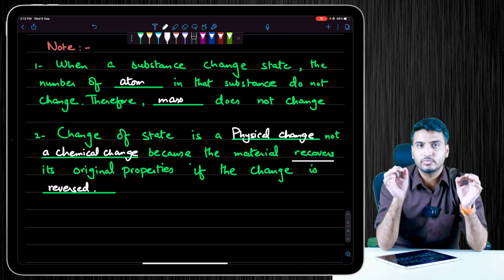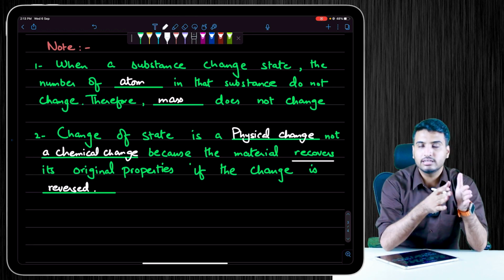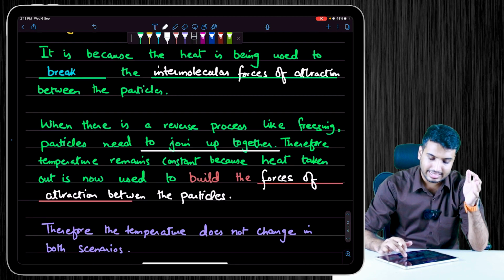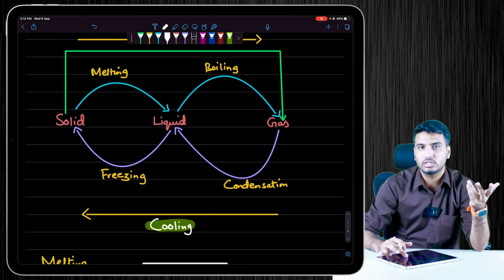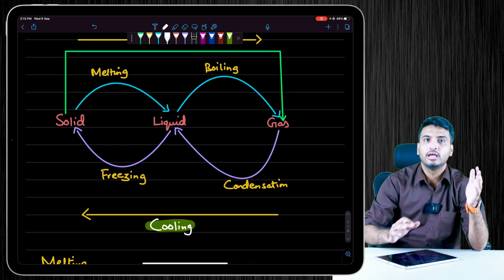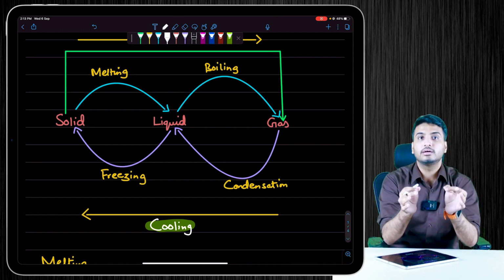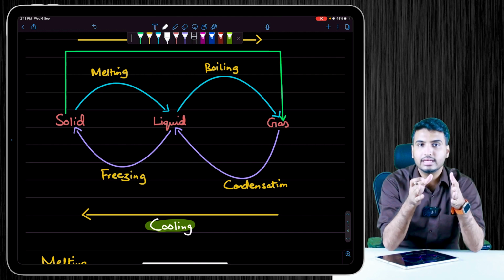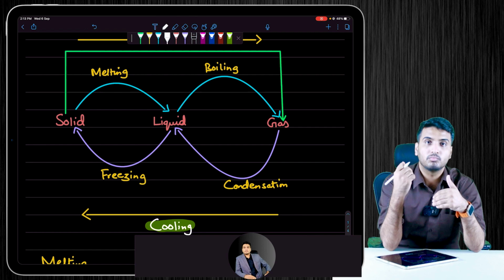So far in this video lesson we have learned melting. Melting is basically a change of state from solid to liquid at a constant temperature, which is known as its melting point. And liquid to gas, we call it boiling, a change of state at a constant temperature, known as its boiling point.